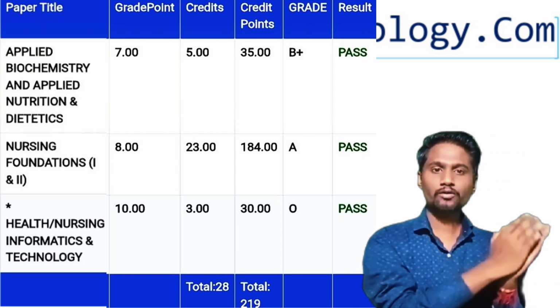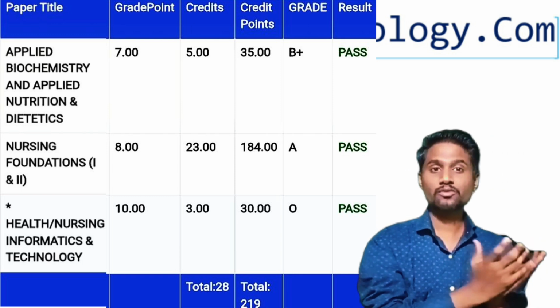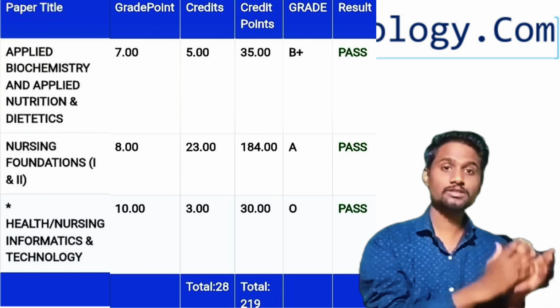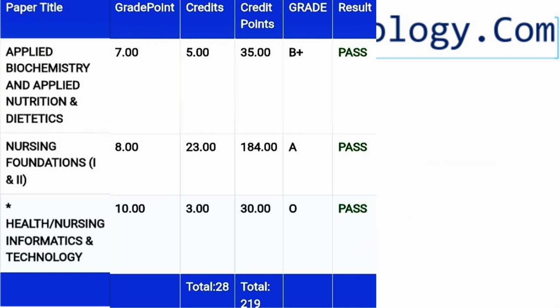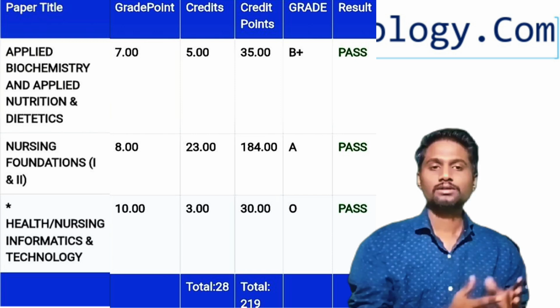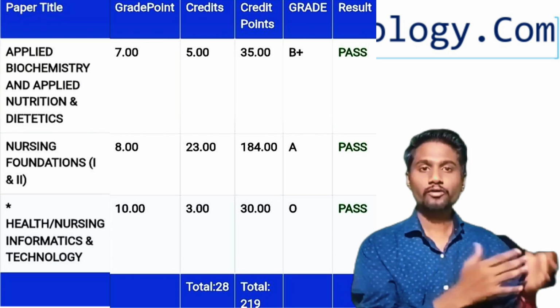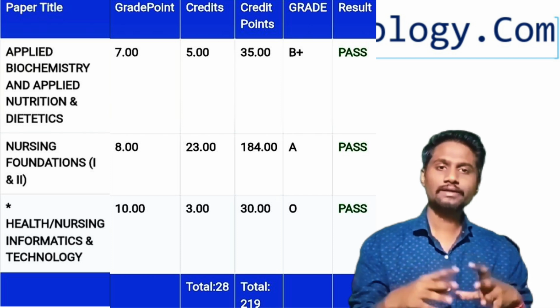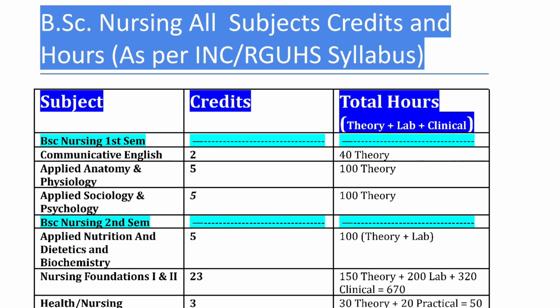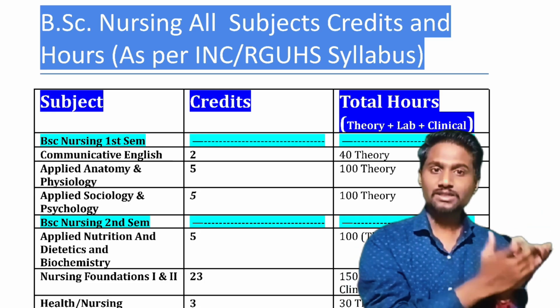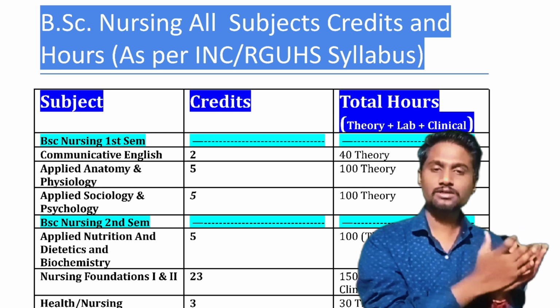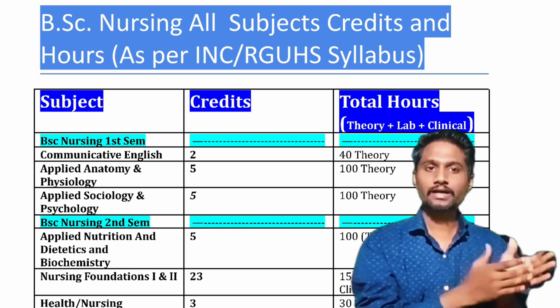Credits are given to a specific subject based on the importance of that subject, how lengthy it is, and how much time it takes for a student to learn. So they will calculate everything, and for the specific subject in a semester they will give a credit score.